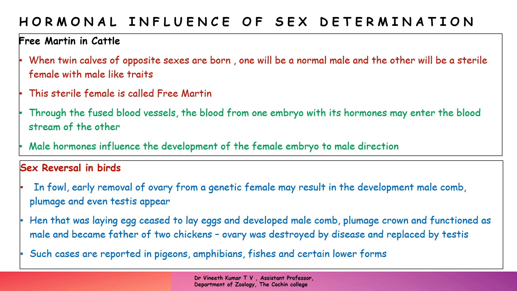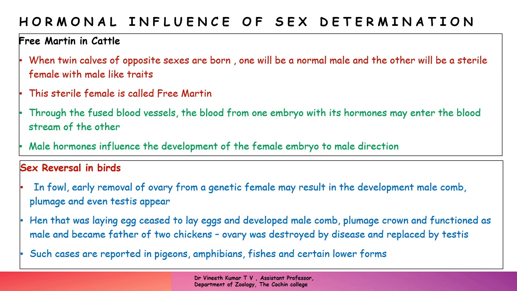In the previous session, we discussed the first two types of sex determination, which are chromosomal sex determination and the genic balance theory. Now we are moving on to the third type, which is the hormonal influence on sex determination. In this, we will see how hormones influence the determination of sex in organisms.